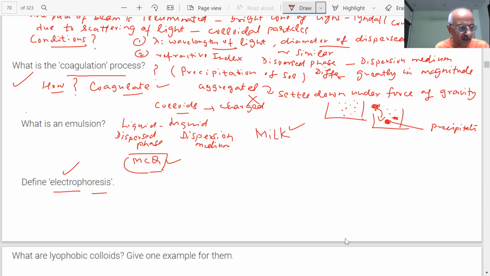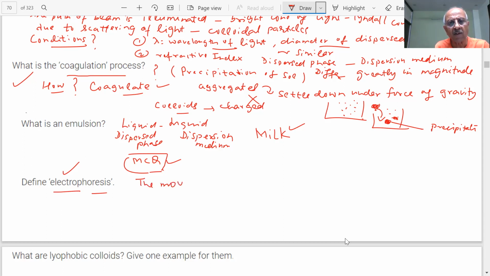We must understand the meaning of electrophoresis, students. Colloidal particles are charged. If I apply an electric potential, what will happen? You have two platinum electrodes and you attach a battery, applying a potential difference. The movement of colloidal particles will take place.